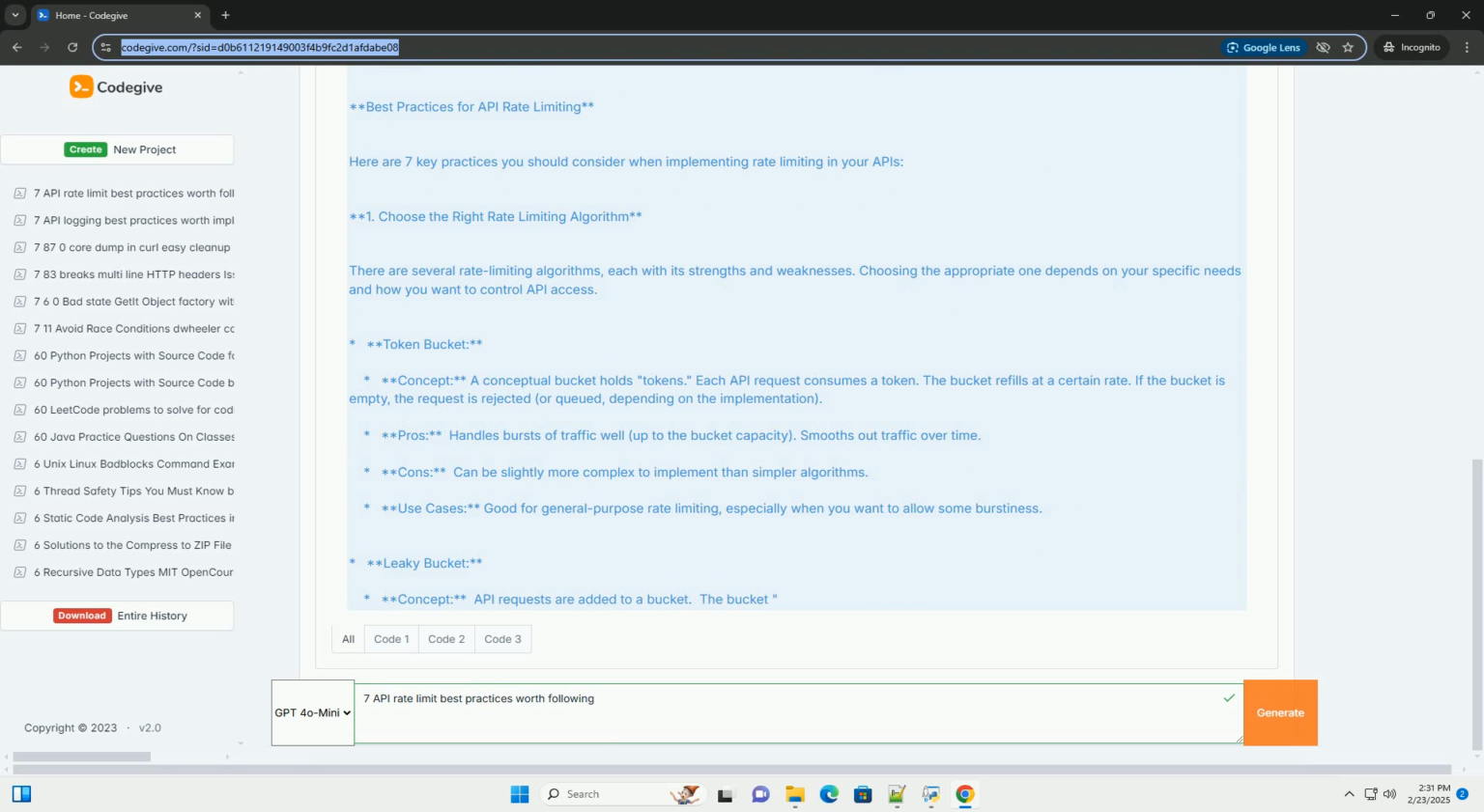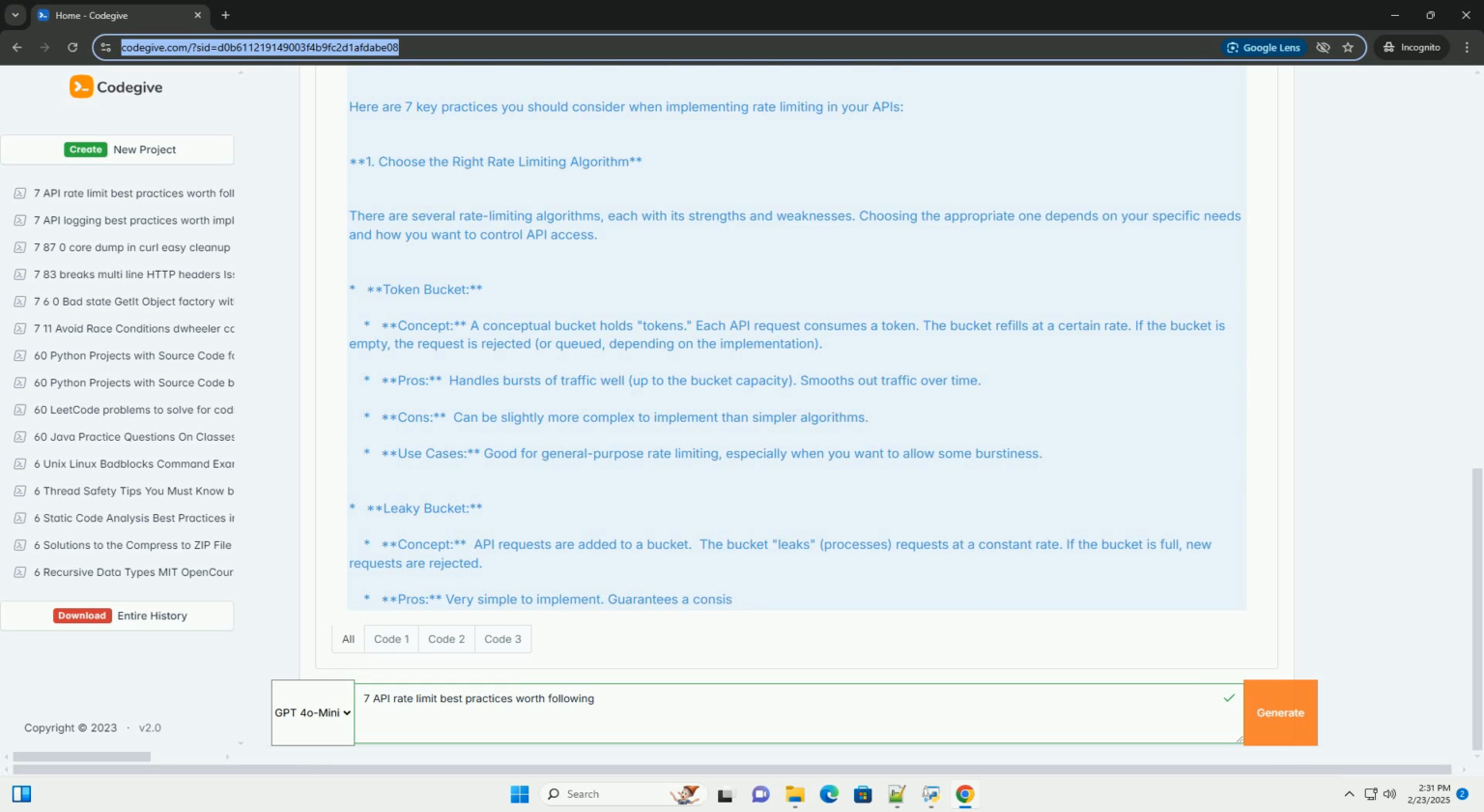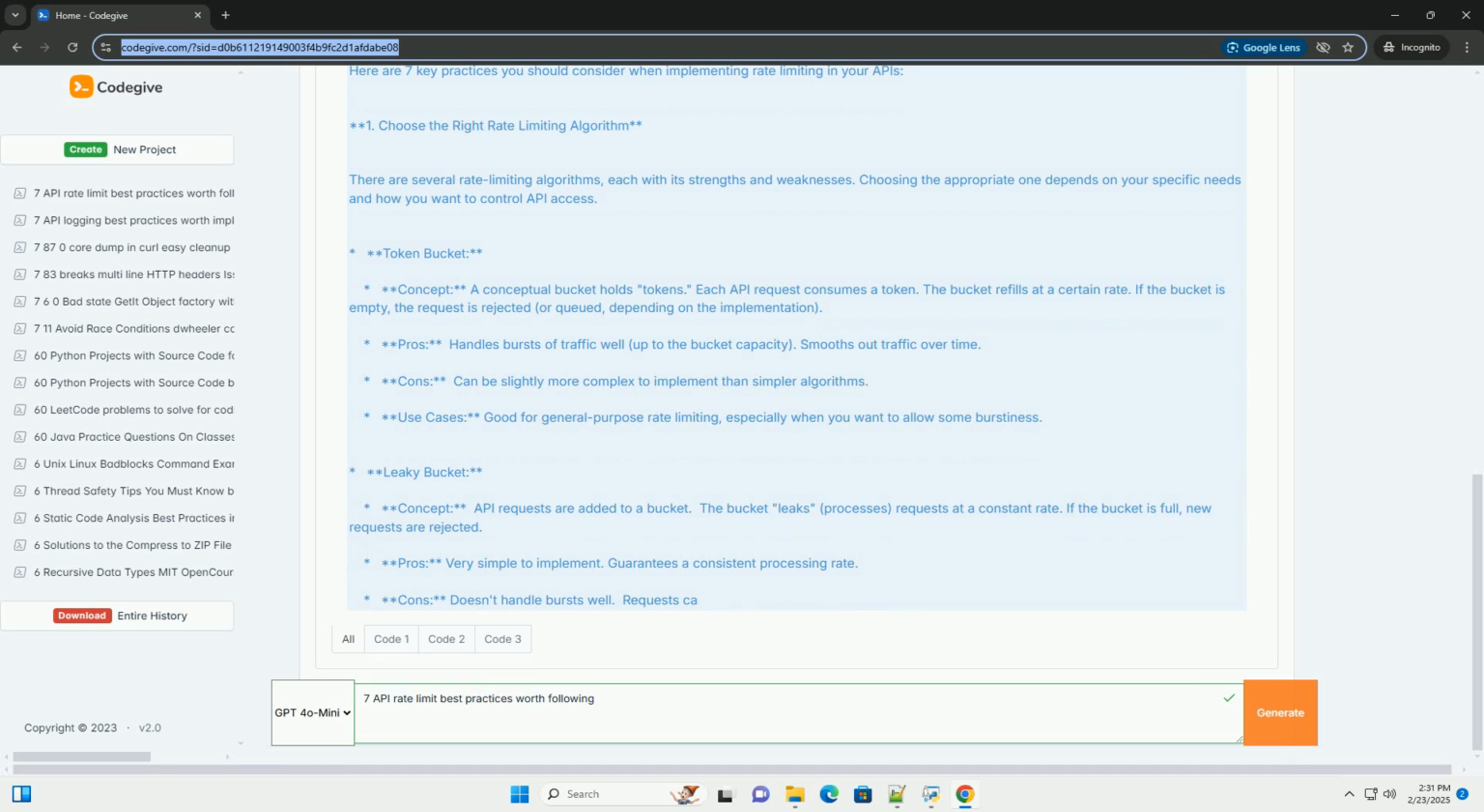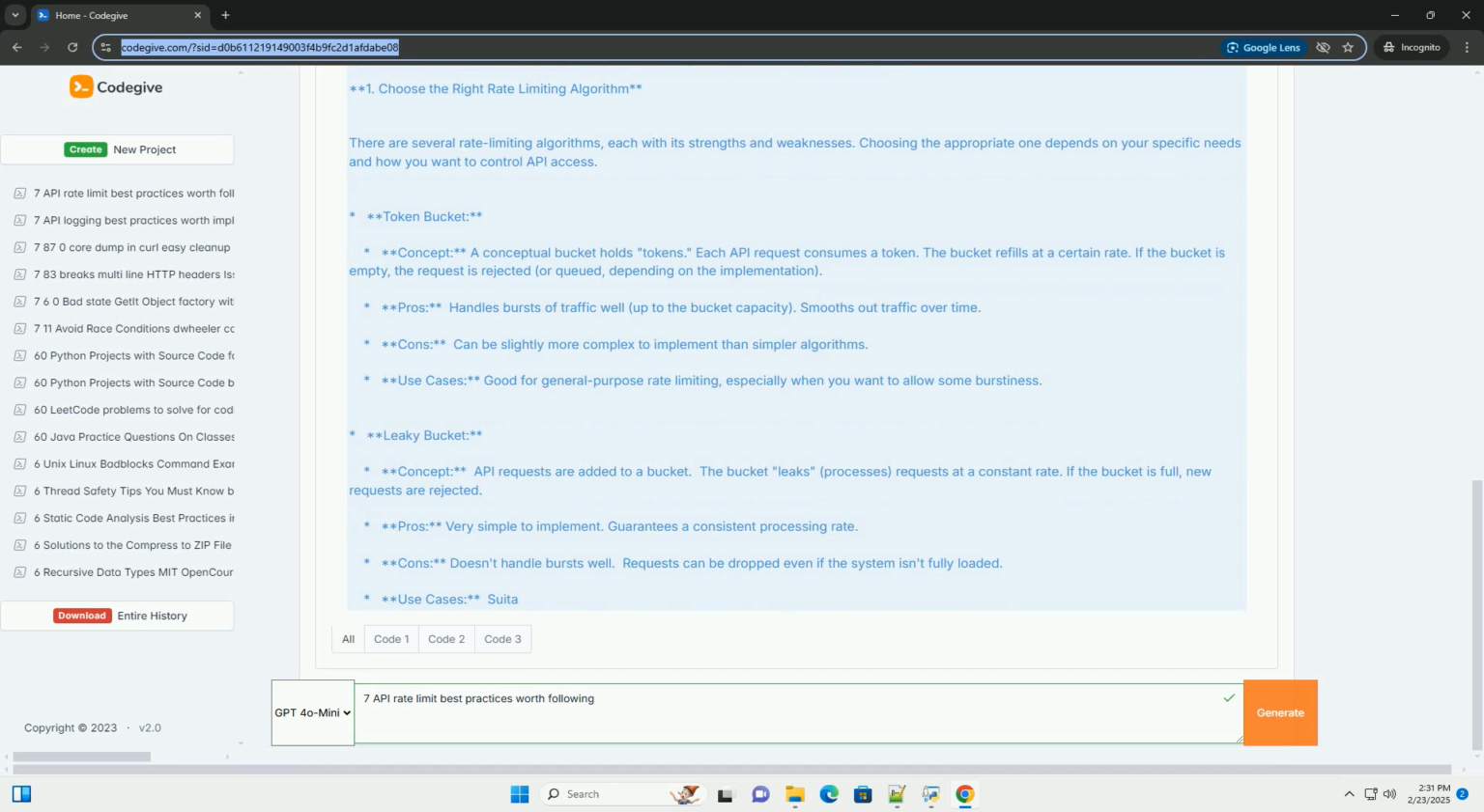Fair usage. It ensures that all users get a fair share of your API resources. Without rate limits, one heavy user could monopolize the API, making it unusable for others.